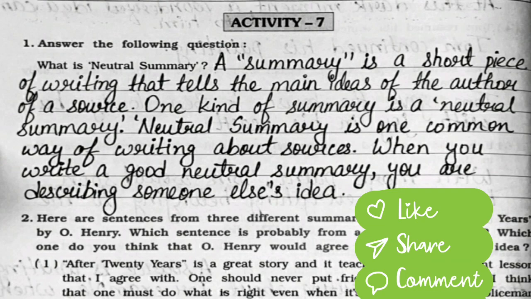Next is activity number 7. First question is, answer the following questions. In that first one, what is a neutral summary? A summary is a short piece of writing that tells the main ideas of the author of a source. One kind of summary is a neutral summary. A neutral summary is one common way of writing about sources. When you write a good neutral summary, you are describing someone else's idea.